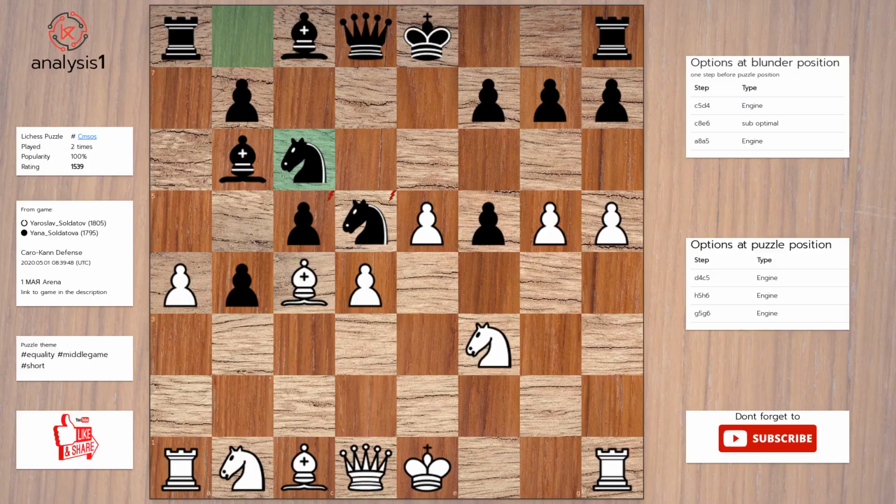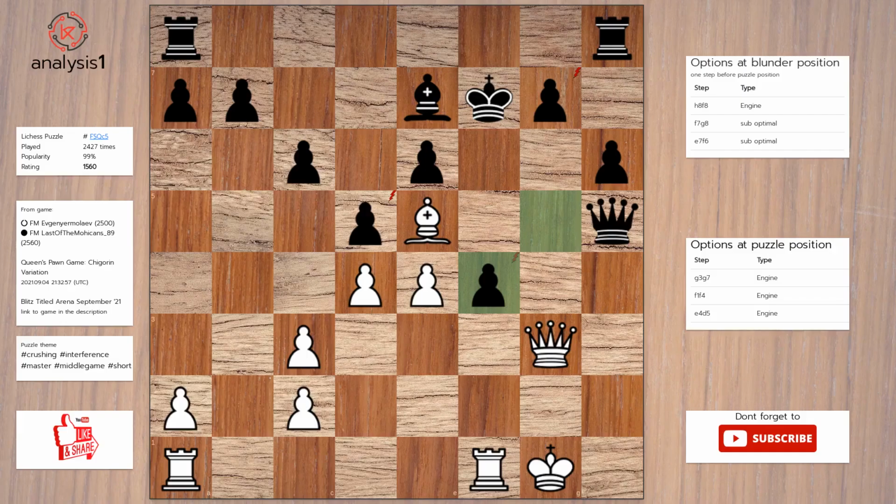Let's continue. Threats in puzzle position are: bishop takes knight. Pawn takes pawn. There are no checks in this position. The best move in puzzle position is: pawn takes pawn. Bishop to e6. Pawn takes bishop.